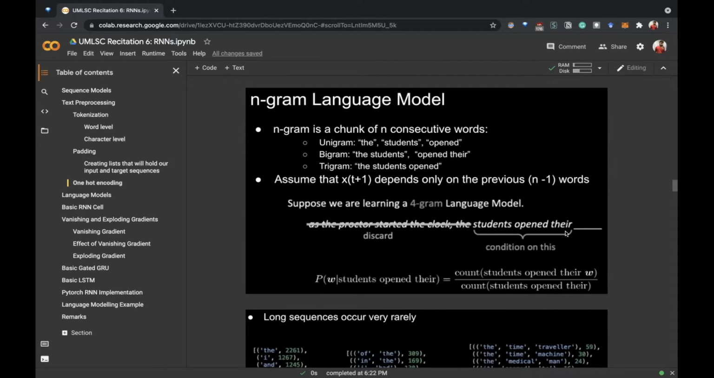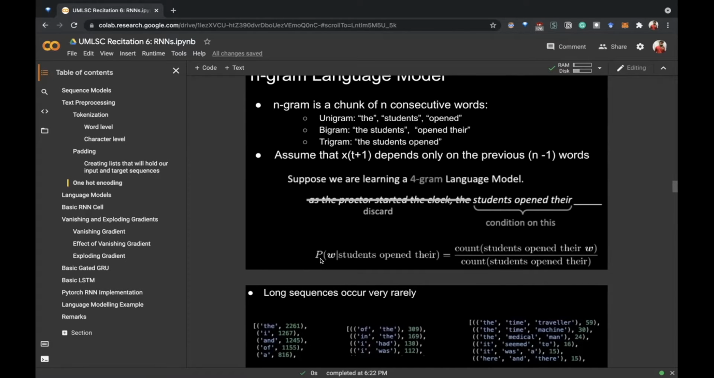So for this sentence, if we are using a 4-gram language model, then we will take 4 minus 1, which is three words. We will consider only three words to predict this word, and we will discard the data which was present before that. So the probability of W appearing given the students opened their is simply the count of students opened their W upon the count of students opened their.